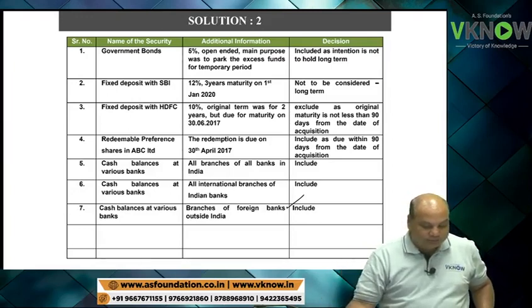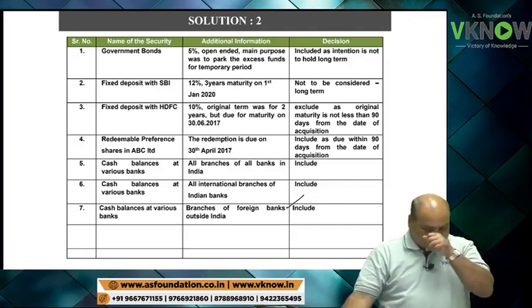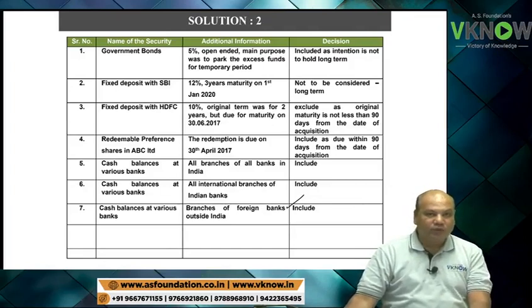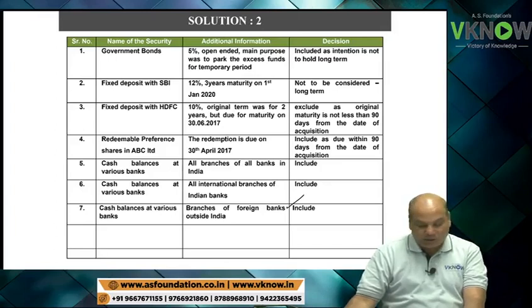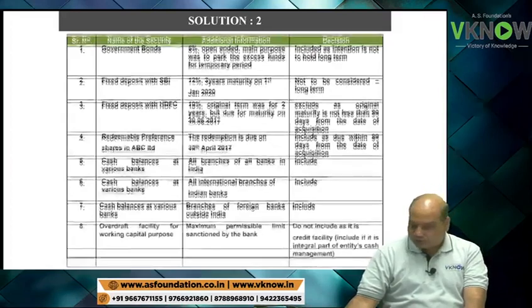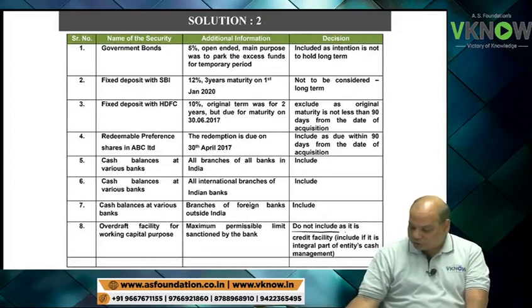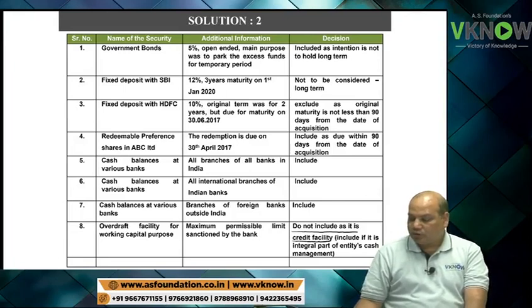Try 8th number. Overdraft facility for working capital purpose, maximum permissible limit sanctioned by the bank. Whether overdraft facility for working capital purpose, point number 8, will it be called cash equivalent? The answer is do not include, as it is a credit facility.